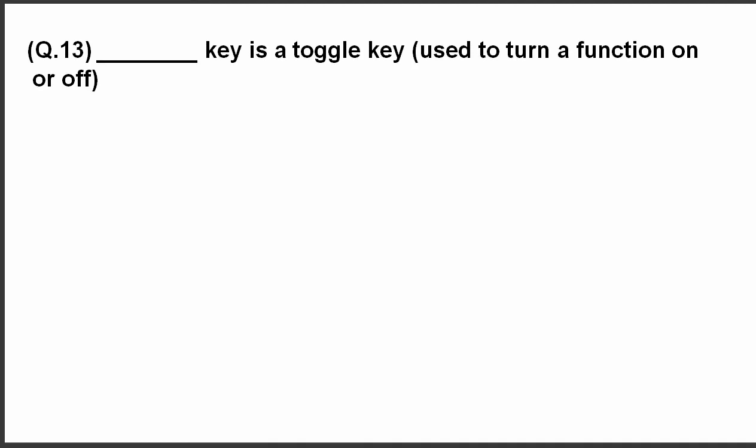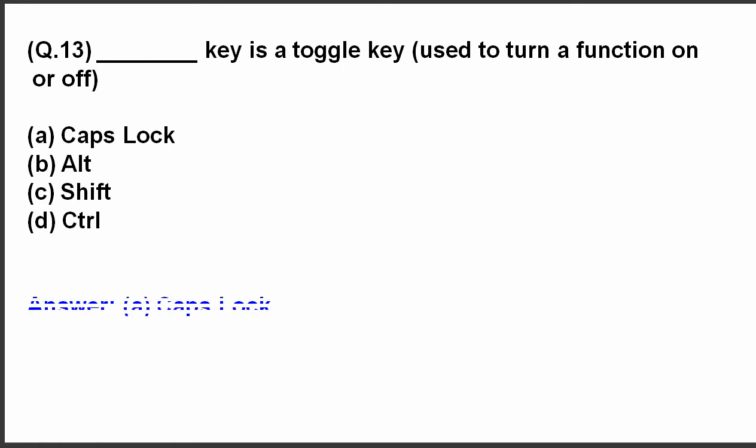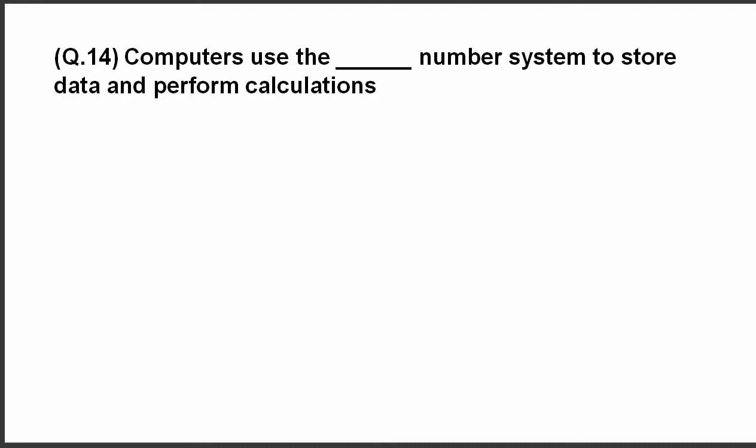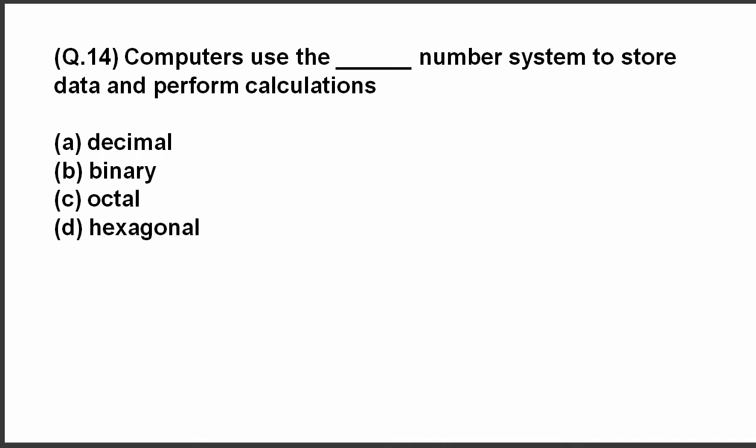Moving on to next question. Dash key is a toggle key. It means it is used to turn a function on or off. The answer is caps lock. So caps lock is a toggle key. Question 14. Computers use the dash number system to store data and perform calculations. The correct answer is binary. Computers use the binary number system to store data and perform calculations.